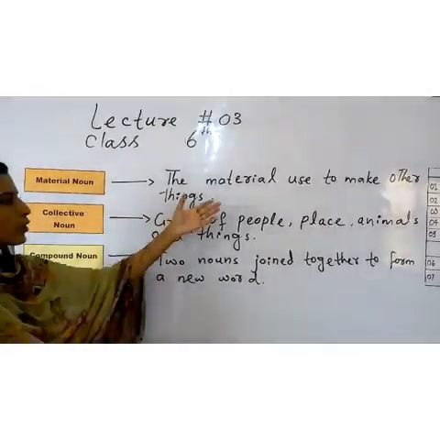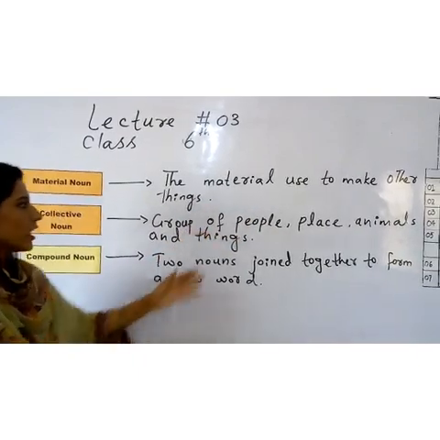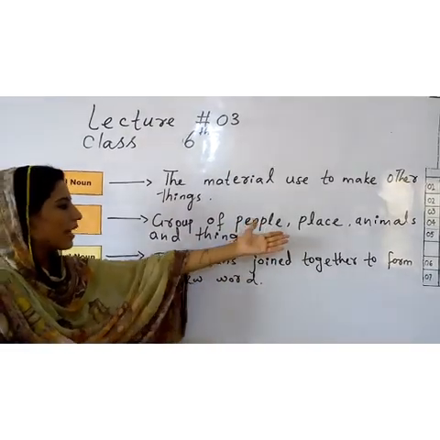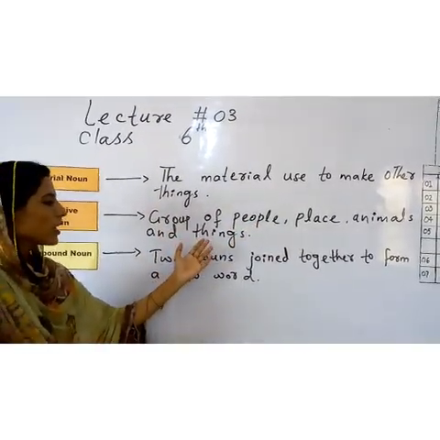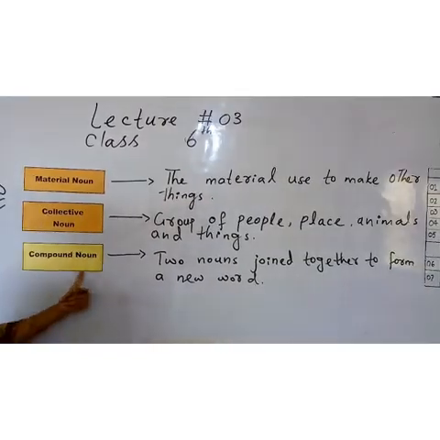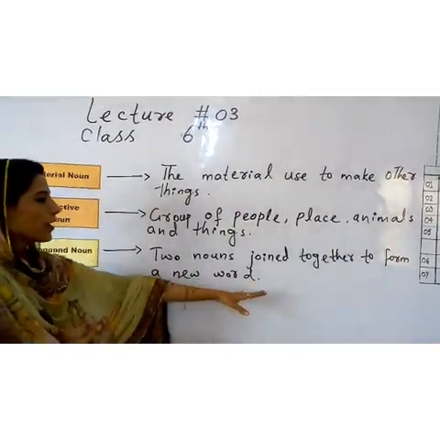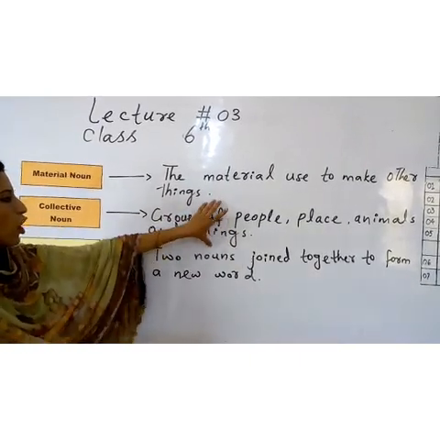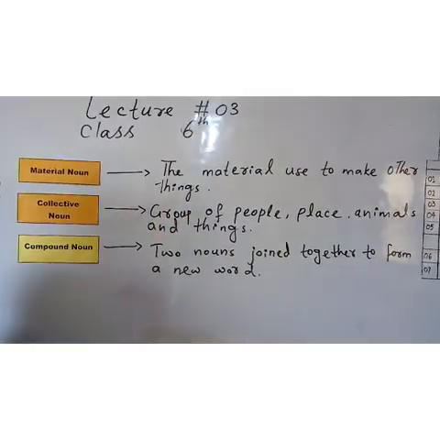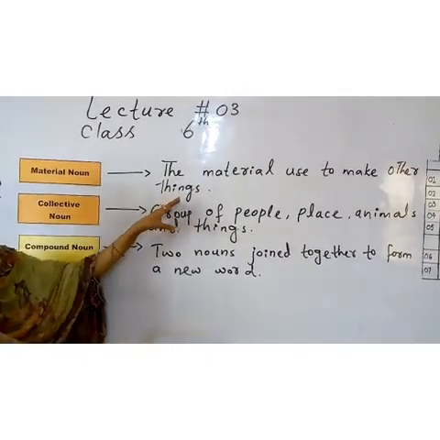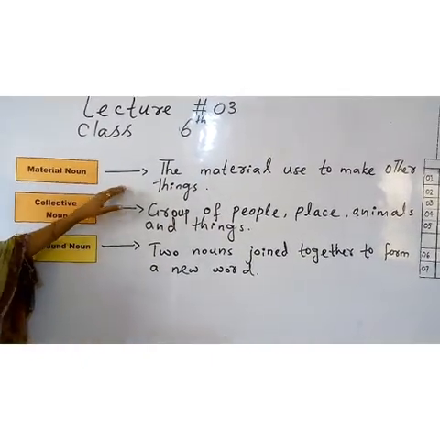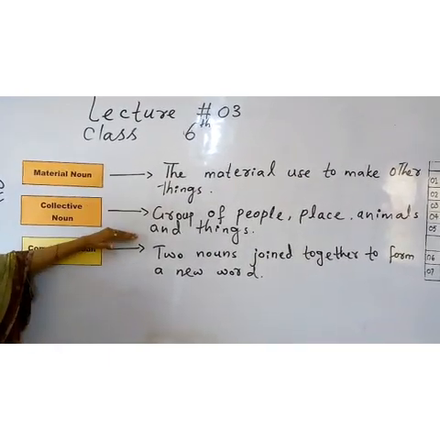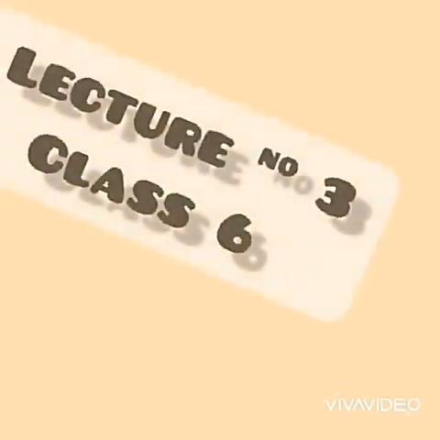Number one, material noun: the material used to make other things. Number two, collective noun: a group of people, places, animals and things is called a collective noun. Number three, compound noun: two nouns joined together to form a new word. This is just a short definition. Inshallah, we are going to start a slide for you after this. So, let's have a slide just for material noun. I will discuss each definition in detail in my slides.